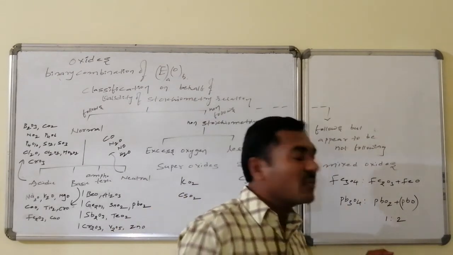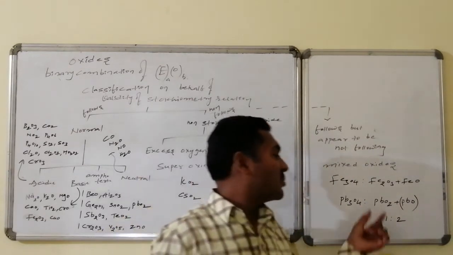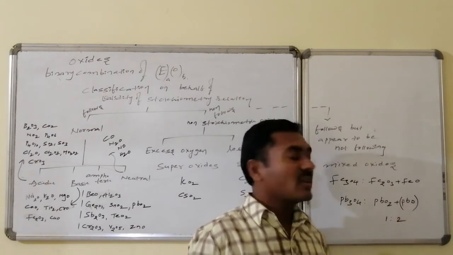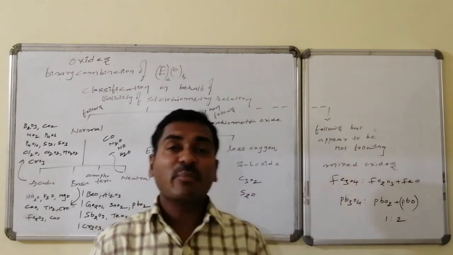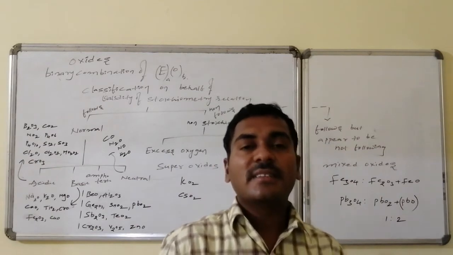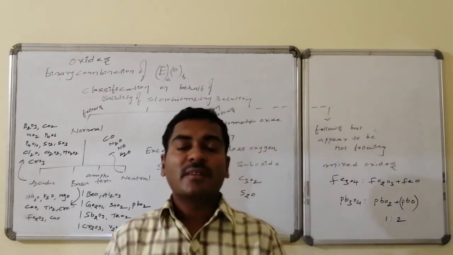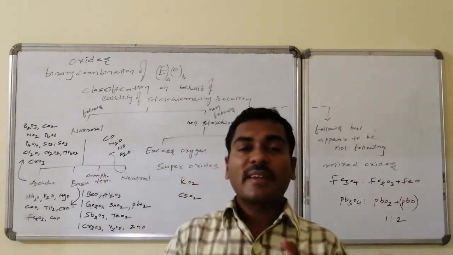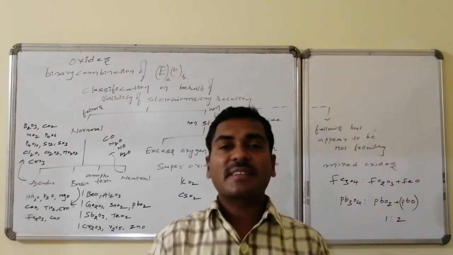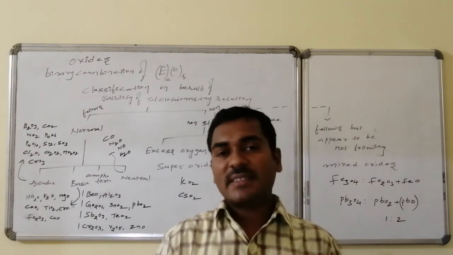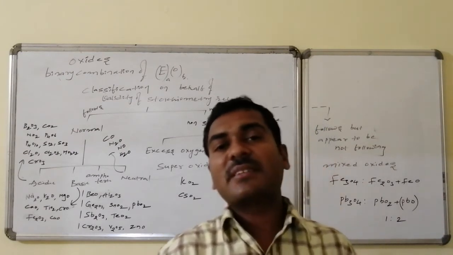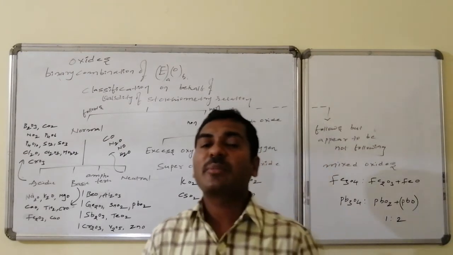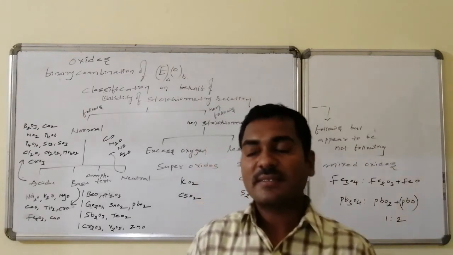Similarly, Pb3O4 is a combination of PbO2 and 2 times PbO, but it is known as Pb3O4, which is a mixed oxide. Thus, these are all examples of normal oxides. Similarly, abnormal non-stoichiometric oxides followed by mixed oxides, and in the normal ones, acidic oxides, basic oxides, neutral oxides followed by amphoteric oxides.